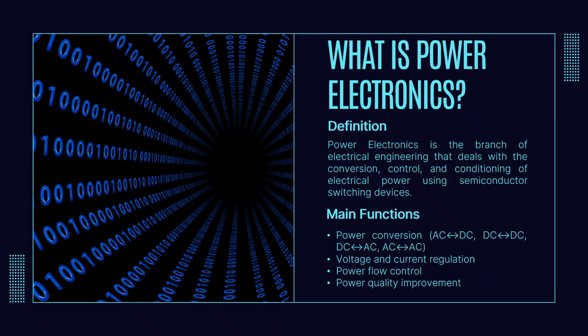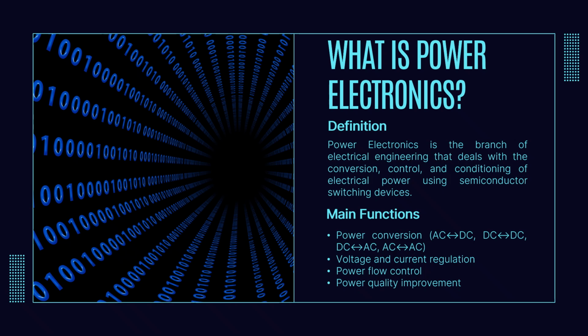Power electronics is the branch of electrical engineering concerned with the conversion, control, and conditioning of electrical power using semiconductor switching devices.